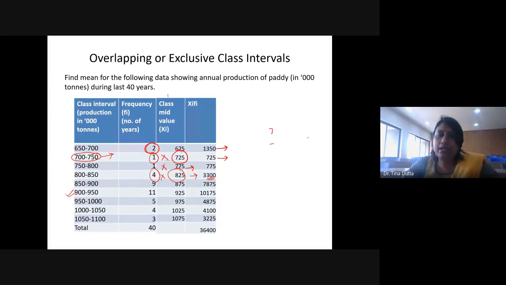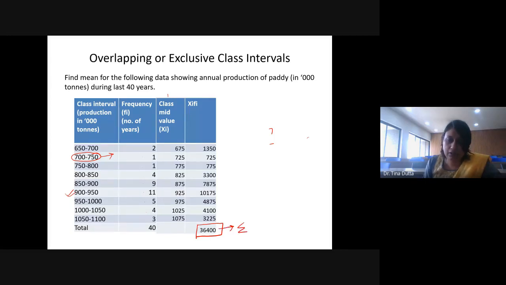Once you get all the values of Xi into Fi, you just have to add them up. You just have to add them up and the total is this 36,400. 36,400. ये कहाँ से आया? This is denoted by summation, okay, or sigma. Summation of Fi multiplied by Xi.